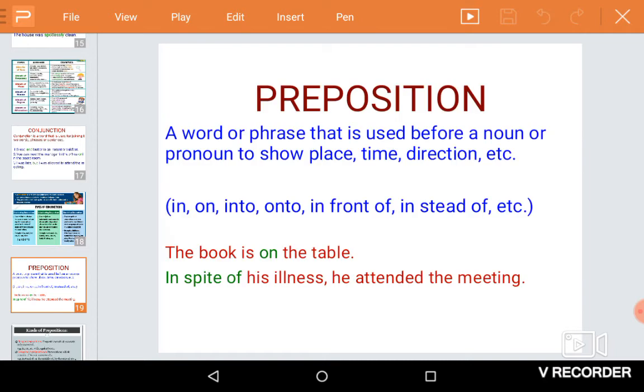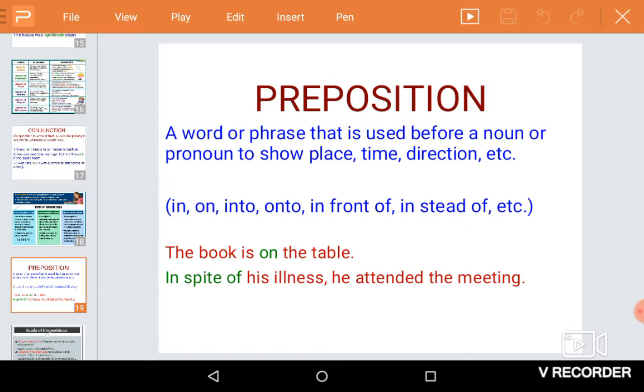The next part of speech we are going to see is preposition. We can simply define preposition. Pre means before, post means after. Position before a noun or pronoun. A word or phrase that is used before a noun or pronoun to show place, time, direction, etc. For example, in, on, into, onto, in front of, instead of, etc. For example, the book is on the table. In spite of his illness, he attended the meeting. So the words on and in spite of are prepositions.